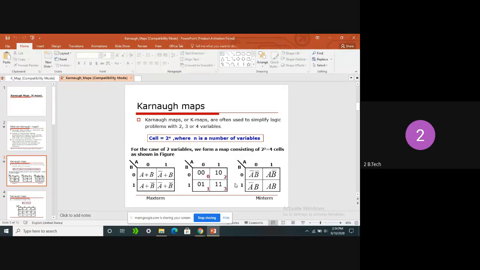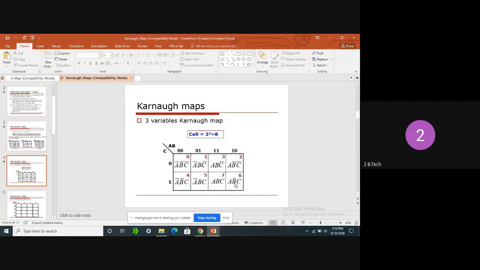Now we can see with the help of three variables how we are going to construct a K map. Okay, sir. So this is the three variable K map. See here, all terms are represented with the help of minterms. We can use minterm or maxterm, no problem, but we should remember the process. For minterm, bar is always 0. For maxterm, bar is always representing 1. That is the thing we need to remember.